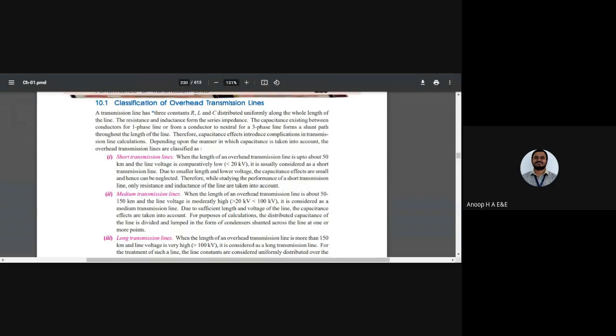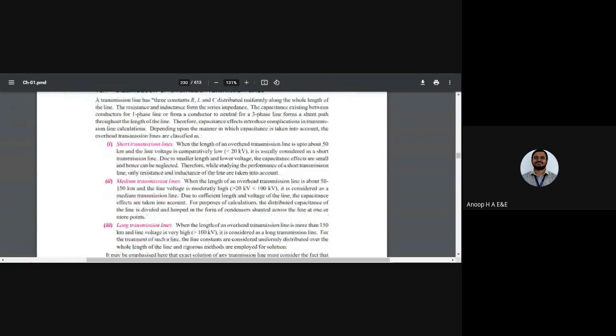We have the first classification depending on the capacitance taken into account, which is short transmission lines. Just make a tabular column and make a note of it. That is 50 kilometers, the length of the transmission line, and the line voltage.